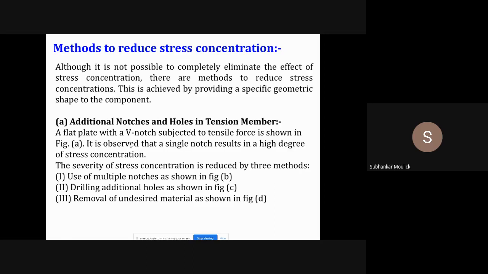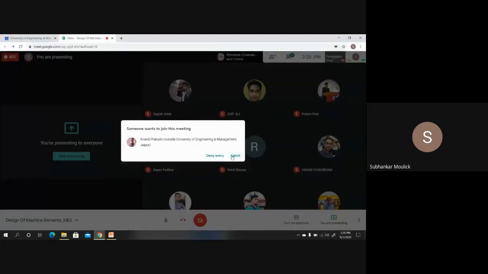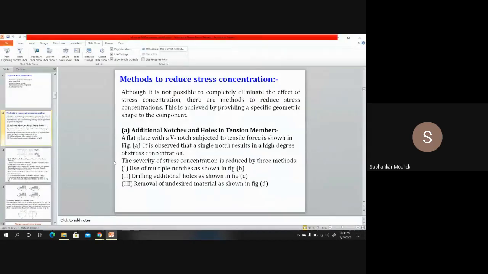If you do these things, stress concentration will take place, and we know that in stress concentration, the region where the discontinuity is present is subjected to the maximum amount of stress, as a result of which the component can fail very quickly.